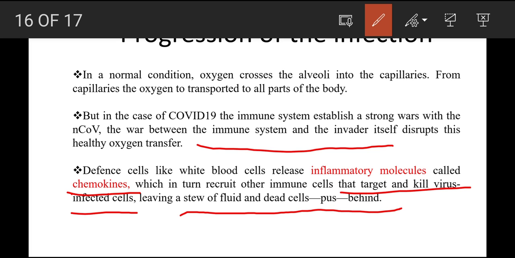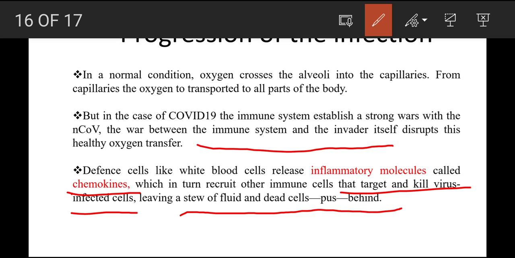So here the healthy alveoli cells are damaged by the invader, and this damage could result in the release of a chemical substance called chemokine. The chemokine in turn recruits other immune cells to the site of infection. As a result, pus is accumulated in the lungs, which creates a barrier for the transfer of oxygen into the capillaries.